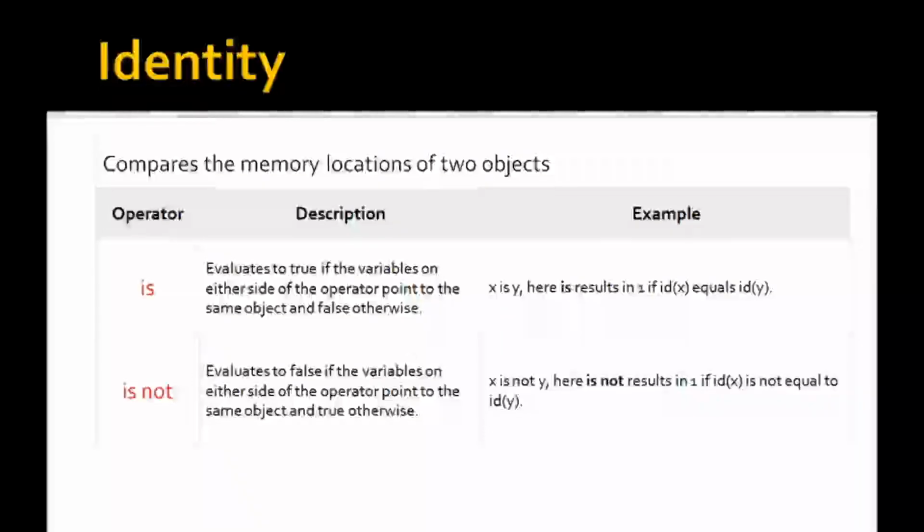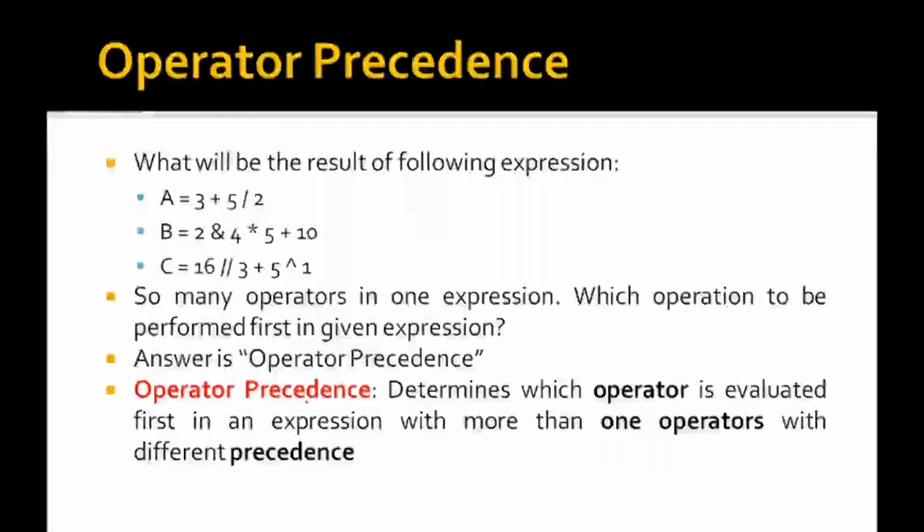In the same way, next is the is not operator. It evaluates false if the variables on either side of the operator point to the same object and true otherwise. See the example for the is not identity operator. x is not y. Here is not results in 1 if identity of x is not equal to identity of y. In this way, you can use the different operators in Python.